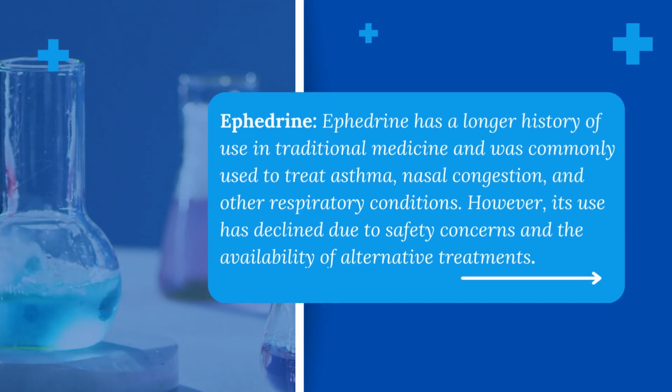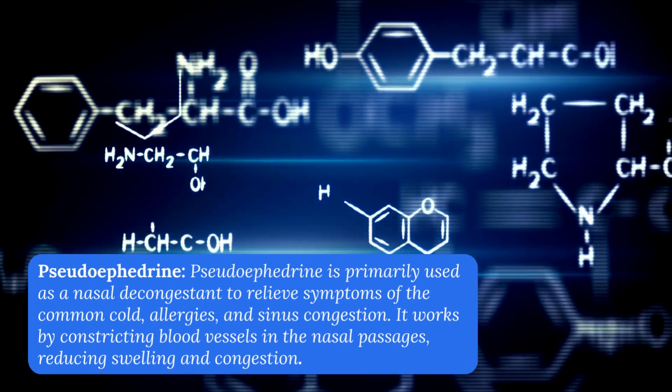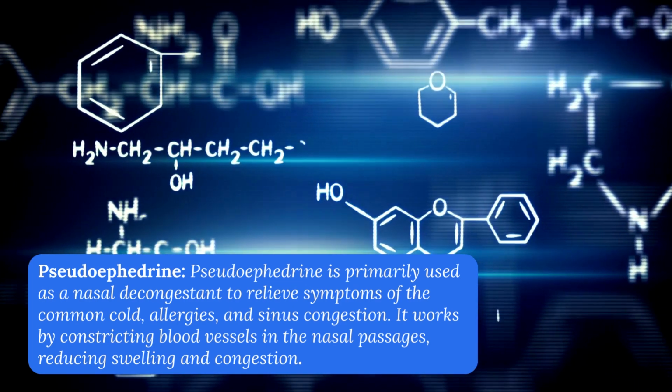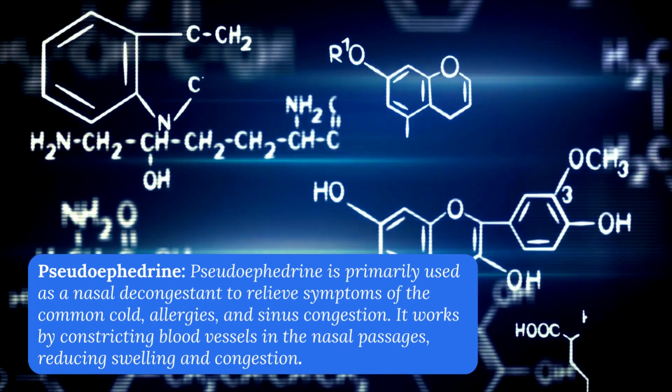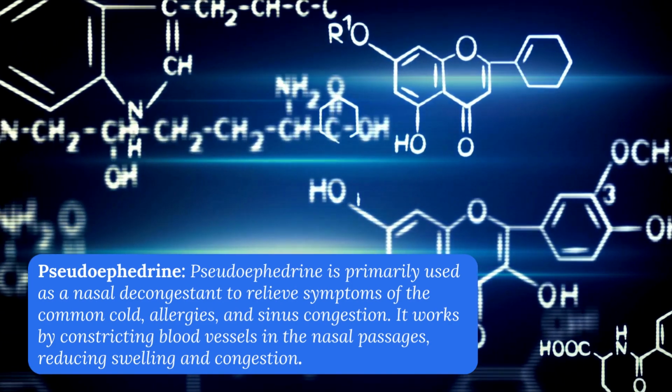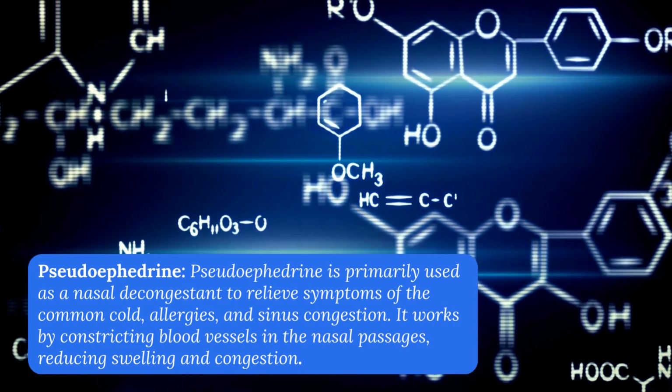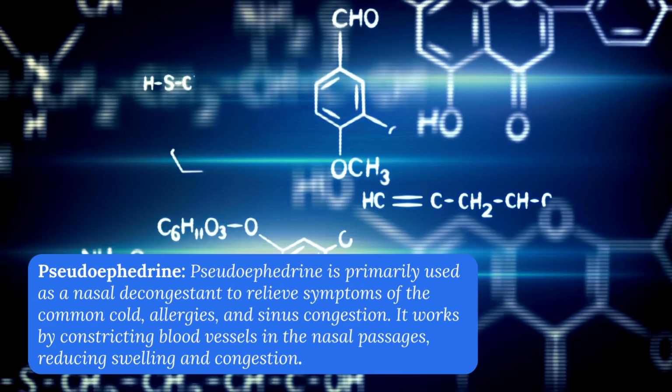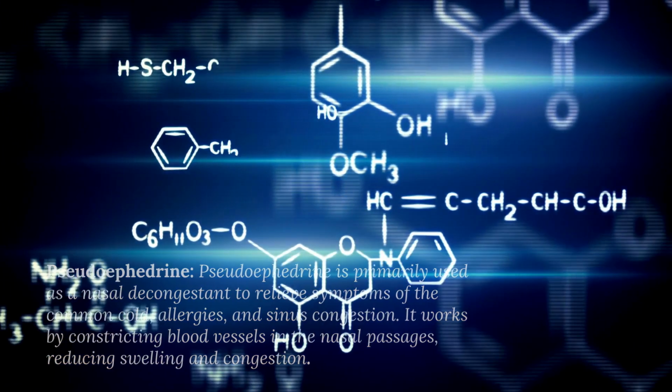Medical uses. Ephedrine. Ephedrine has a longer history of use in traditional medicine and was commonly used to treat asthma, nasal congestion, and other respiratory conditions. However, its use has declined due to safety concerns and the availability of alternative treatments. Pseudoephedrine. Pseudoephedrine is primarily used as a nasal decongestant to relieve symptoms of the common cold, allergies, and sinus congestion. It works by constricting blood vessels in the nasal passages, reducing swelling and congestion.